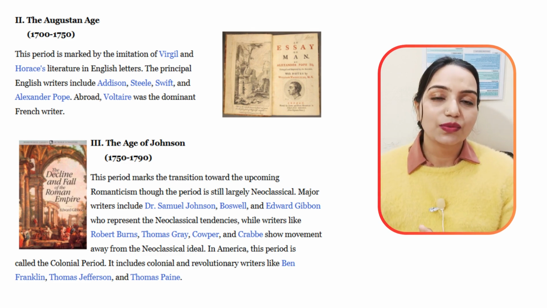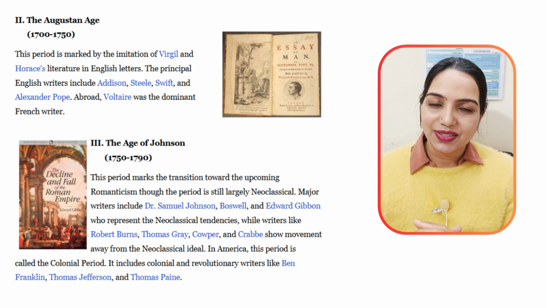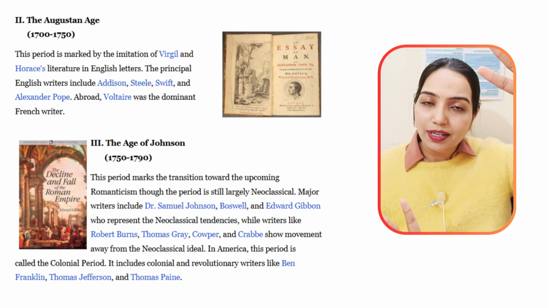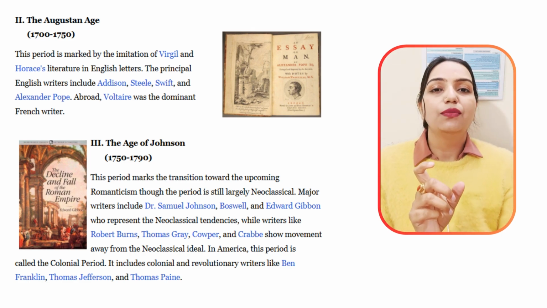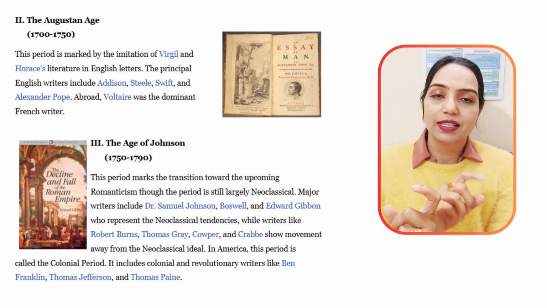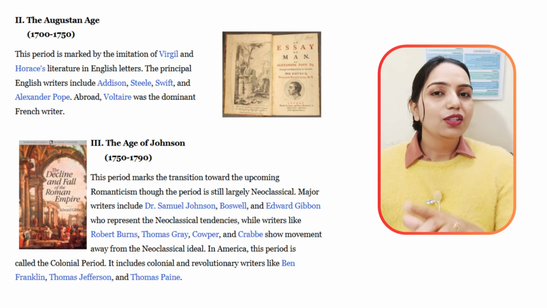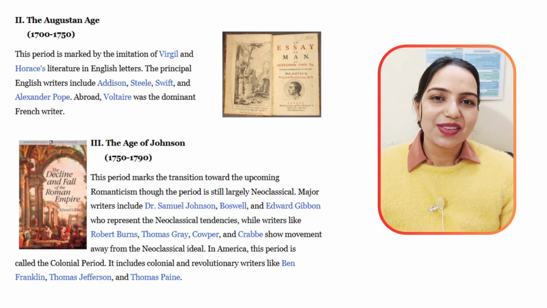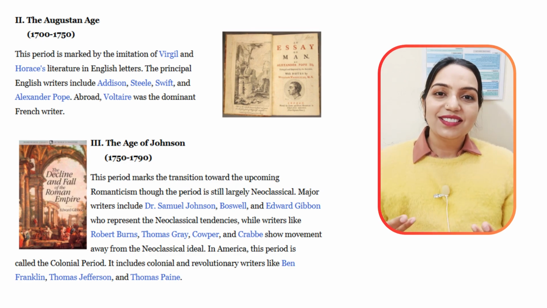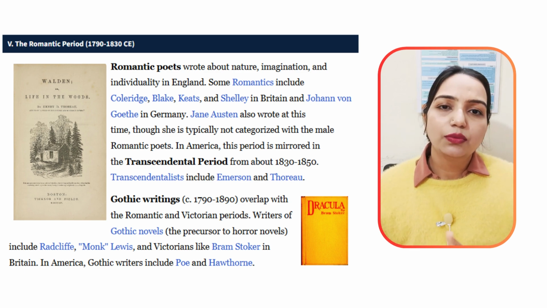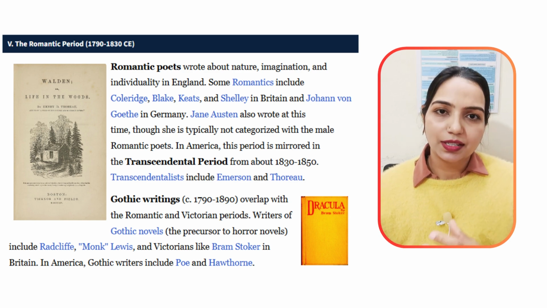Apart from that, this age is also known as the Age of Dryden, because why not? Dryden was the most famous writer of this time, and he was also the first poet laureate. So this whole enlightened period is quite long. After the Age of Dryden, we will have the Age of Pope, and after the Age of Pope, we will have the Age of Johnson, which will also be known as the Age of Sensibility. And in the Age of Pope, we had another very famous writer, Jonathan Swift, who gave us Gulliver's Travels.